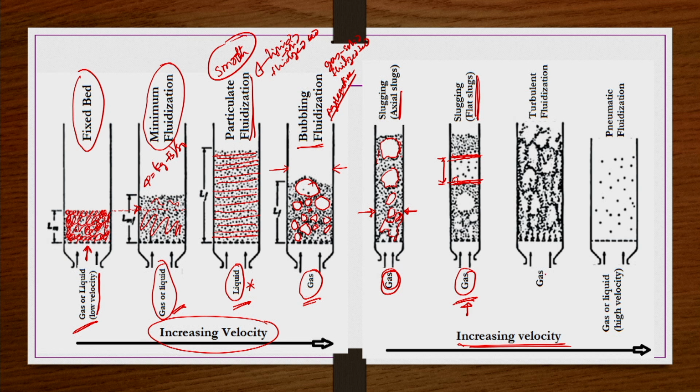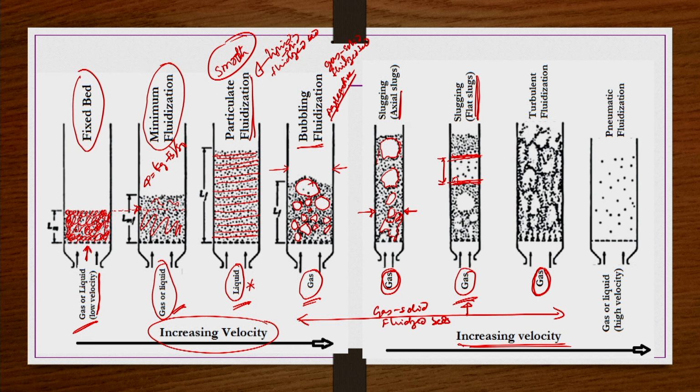Now further, if you increase the superficial velocity of the gas, we are still taking these gas solid fluidized beds.